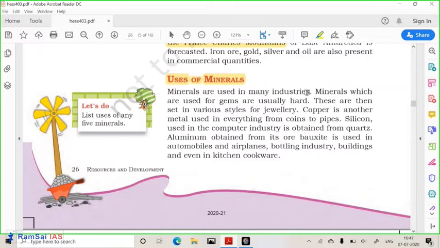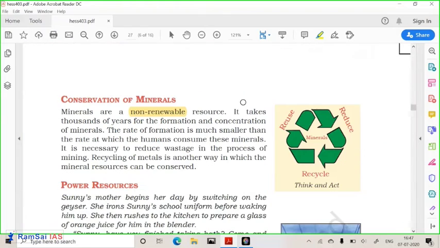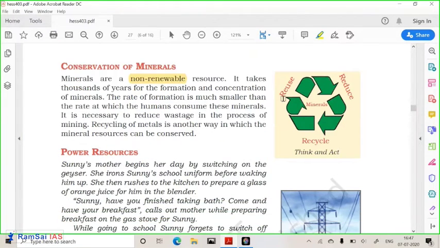There are also non-regular usages of metals, like medical usage. Radioactive metals are used for medical purposes. Then minerals are used for defense purposes and for agriculture purposes. There are different usages of these minerals that all of us know. But as we know, these minerals are not renewable. They don't renew again and again. That's why conservation of minerals is very important.